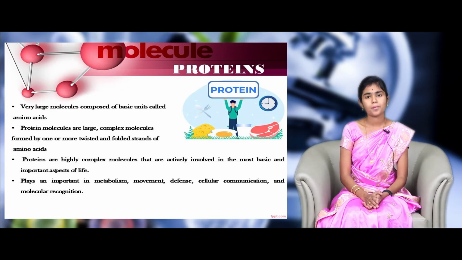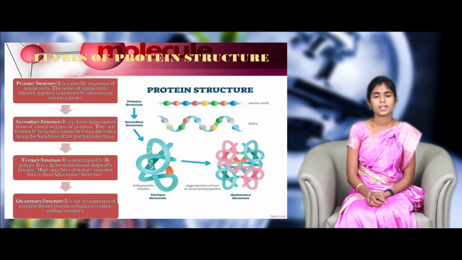We come to the second part of this module, that is structure and function of proteins. Proteins are large complex molecules. They are made up of a large number of amino acids joined by polypeptide chains in linear form. They play a very important role in metabolism, digestion, structural growth, development, etc. Also, they actively participate in the basic functions of all the cells in our body. For the complete formation of proteins, they must undergo 4 levels. They are primary, secondary, tertiary and quaternary structures.